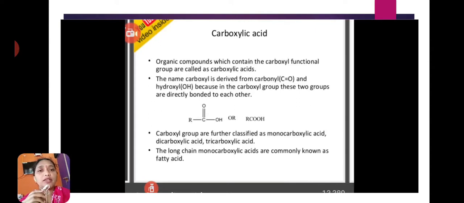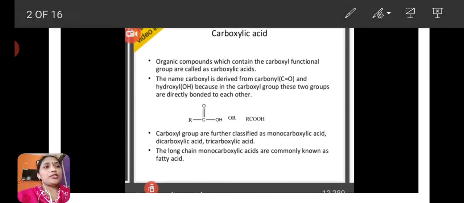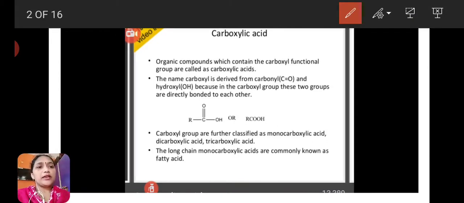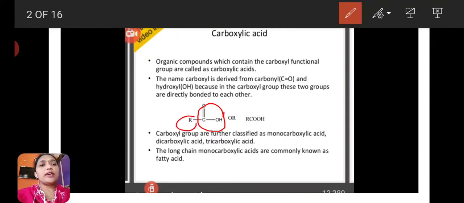Compounds containing this carboxyl functional group are called carboxylic acids. Here R C double bond O OH. The COOH is the functional group in carboxylic acids. Carbonyl group and hydroxyl group are directly attached to each other. Here R is the alkyl group. RCOOH is the carboxylic acid functional group.